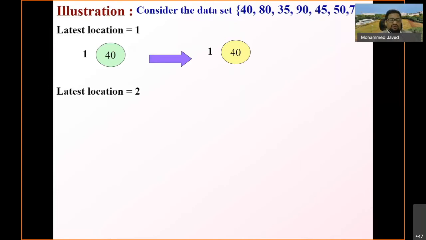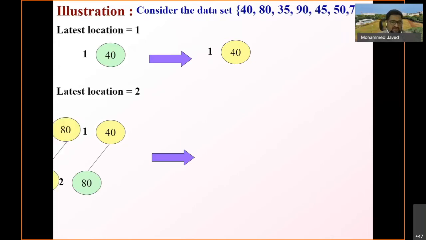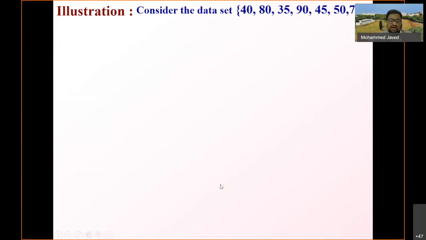So now the counter gets incremented. The latest location would become 2. And what is the element to be inserted at 2? It is 80, right? So I have to insert 80 as a left child. Now once again I have to check whether the definition of heap is satisfied or not. Here it is not satisfied, so I have to swap it. So 80 goes up and 40 comes down, and now it is a heap.